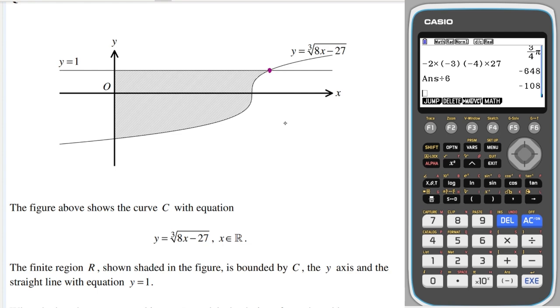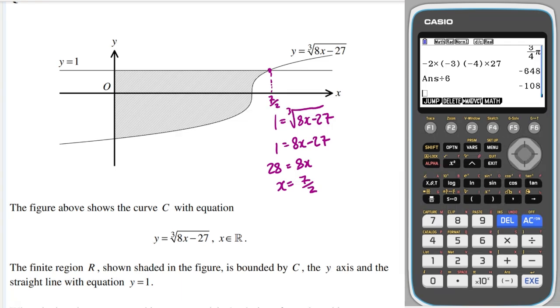So when y equals 1, we're going to have 1 is equal to the cube root of 8x minus 27, which means I'm going to get 1 is equal to 8x minus 27. So 28 is equal to 8x. So x is equal to 28 over 8, which is 7 over 2. Okay, so this down here is 7 over 2.